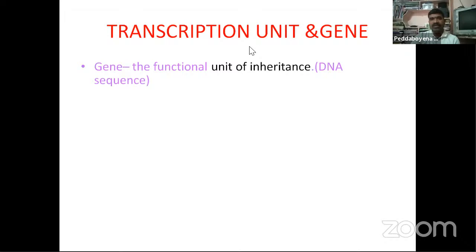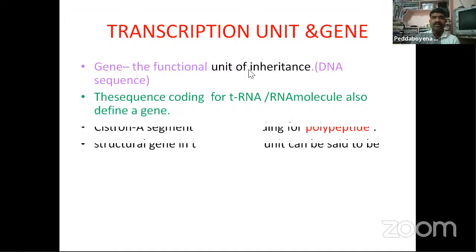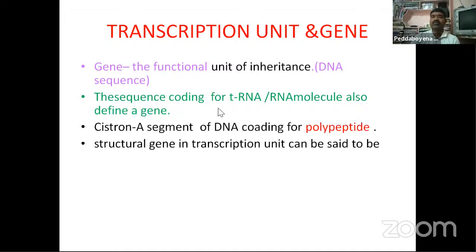Let us now discuss the transcription unit and the genes. What is the meaning of gene? The gene means the functional unit of inheritance, that is the DNA sequence. That is called a gene. And the next point: the sequence coding for tRNA or rRNA molecules also defines a gene.